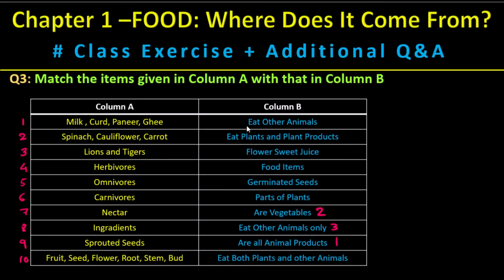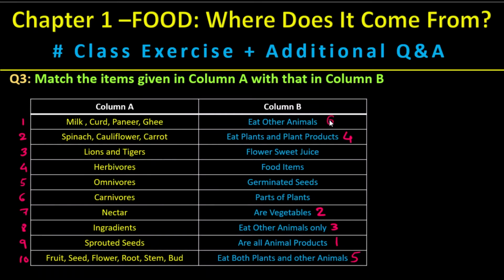Herbivorous is the one which eats only plants. So let's see, eat plants and other plant products. Omnivorous is once again eating plants as well as animals. So let's see, eat both plants and other animals. 5. Carnivorous is only eating animals. So that is eating only other animals, here as well.